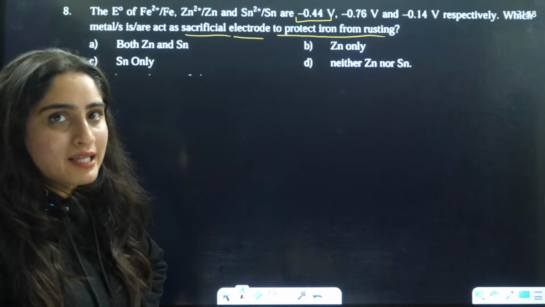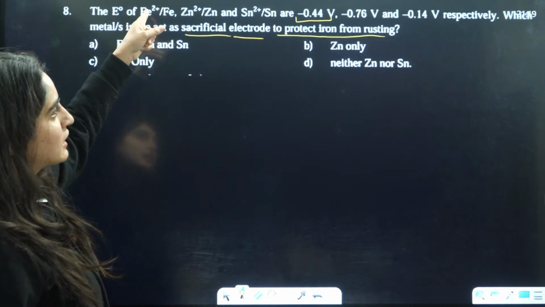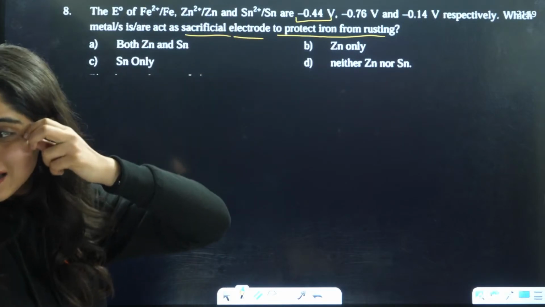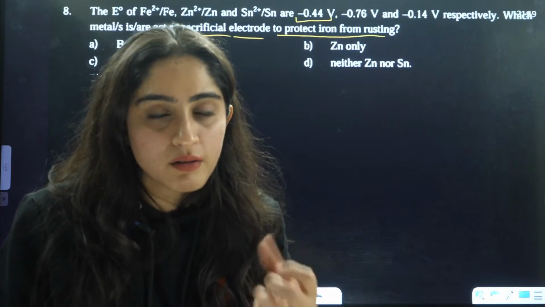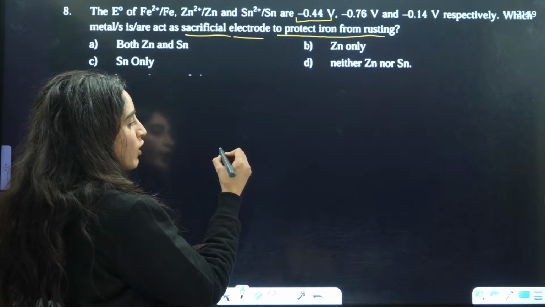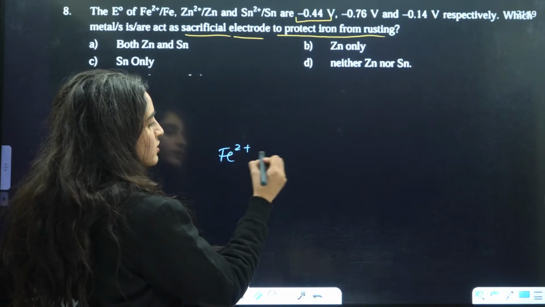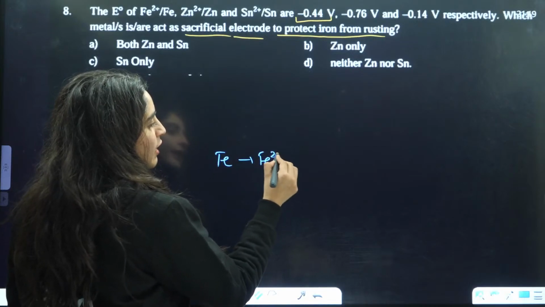That means the opposite case. That means if you want to stop the oxidation here, the other part should behave as a reducing agent, right? So basically, if you don't want rusting to happen, that means you don't want iron to get converted to Fe2 positive.